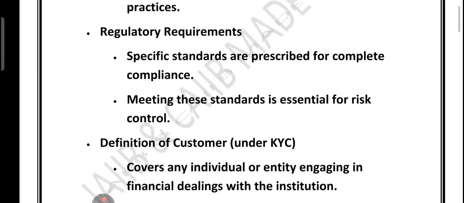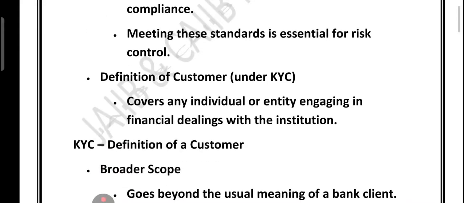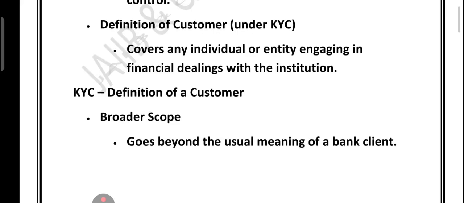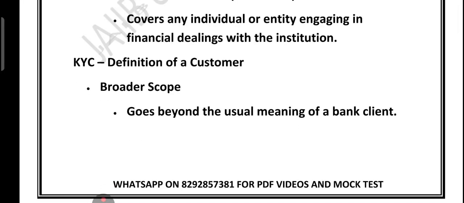Regulators also issue specific standards that banks must follow, and meeting these standards is key for controlling the risk. Finally, the definition of customer under KYC is broad. It includes any person or entity that does financial dealing with the bank. In short, KYC and AML are about knowing the customer, verifying documents, assessing risk, and strictly following regulation to keep the financial system safe.